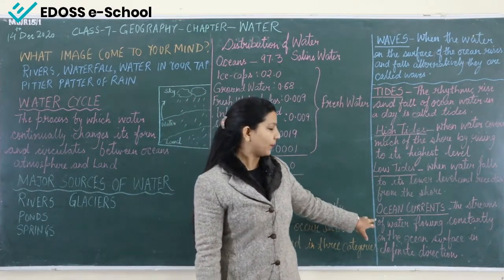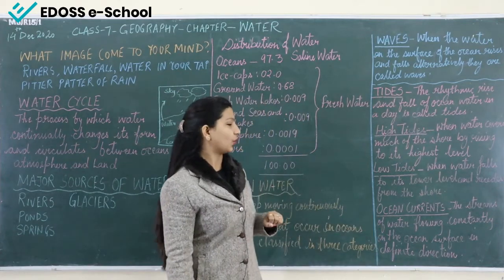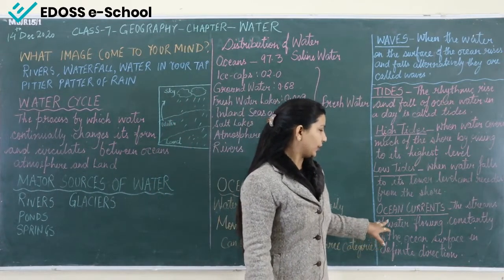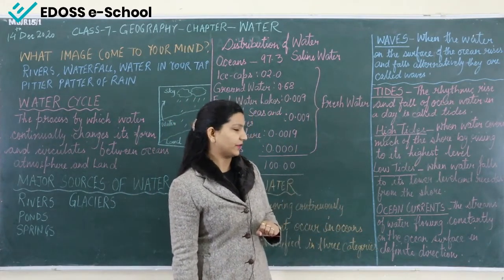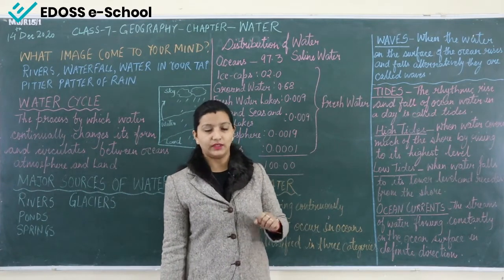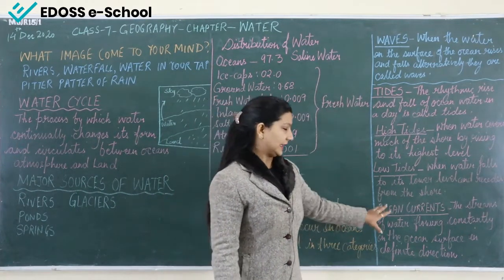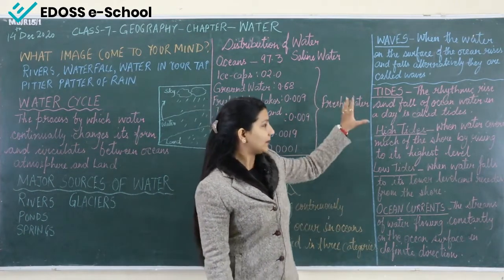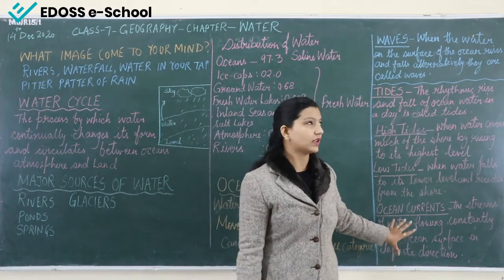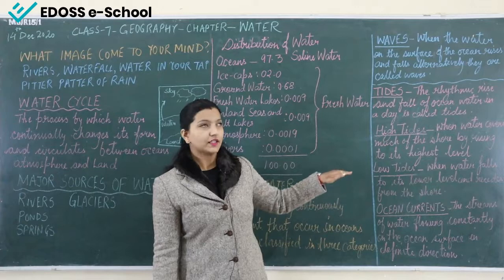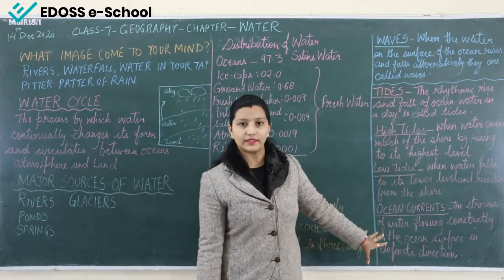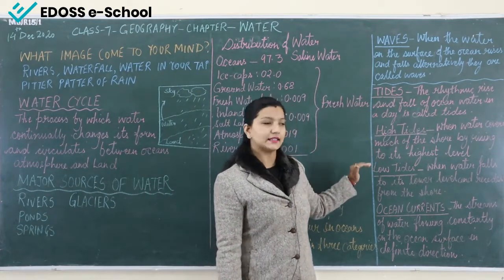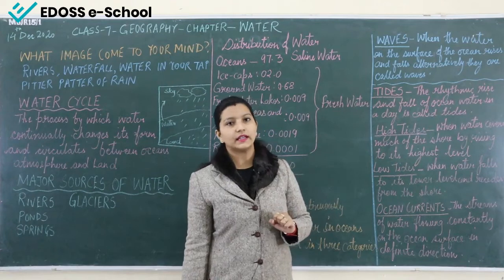Now, the third classification is ocean currents. What are ocean currents? The streams of water flowing constantly on the ocean surface in a definite direction. When the water is flowing in a definite direction, that flow of water is known as ocean currents. So these are the 3 main classifications of how the ocean water moves. You can see it is moving in different ways: waves, tides, then in tides we have high tides and low tides, and then ocean currents.